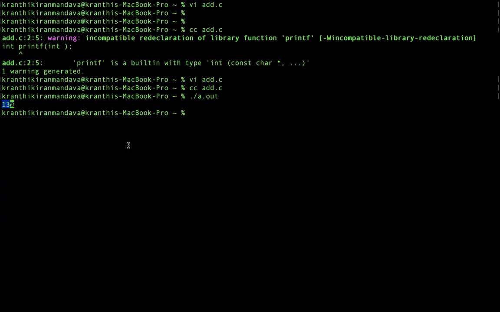So it is the executable file that is created. This same executable file can also be created like this. You are saying, please convert my object file, that means the binary file, into this one, add. So by default, all programs will land at dot slash a dot out file, and you can see this file here in the existence.